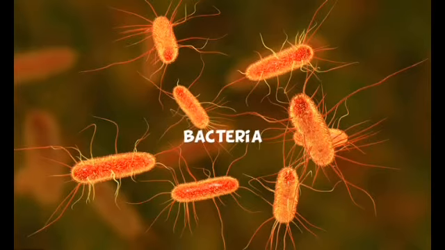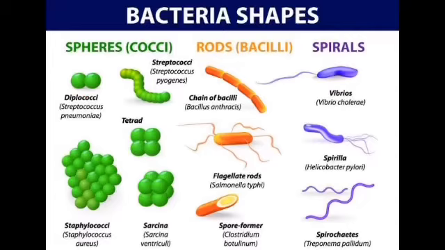If we talk about the shapes of bacteria, if they are spherical, we call them cocci. If they are rod shaped, we call them bacilli. If they are spiral shaped, they are called spirilla. So there you can see different shapes of bacteria: cocci, bacilli and spiral.